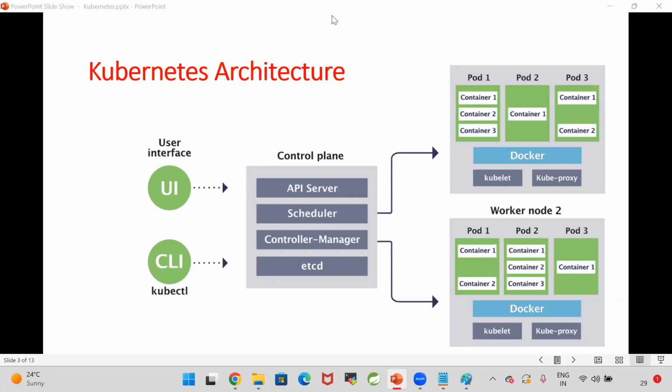One more thing. The API server is the only one that communicates with the worker node, is that correct? No, sir. API server will take the incoming request coming from kubectl and store the request in etcd. That's it. etcd is a storage database. The controller manager communicates, and the scheduler schedules the job to a worker node.